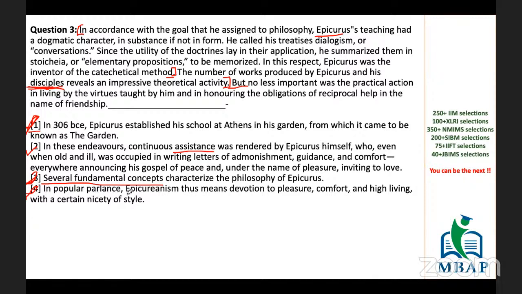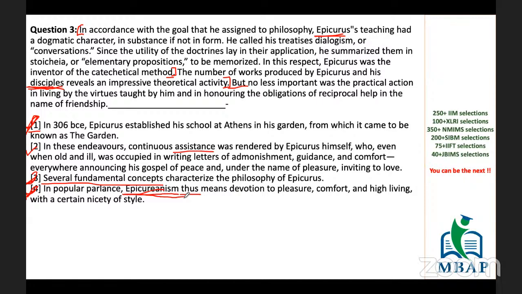So this is actually generating a new term. First, we need to say this: just because the person's name is Epicurus, we cannot name it that. So we need to come up with the proper explanation for this first of all. And this says thus means, so I need to come up with why we are calling it that. So I can't keep this as my last sentence, but before that there has to be certain information which can justify Epicureanism.